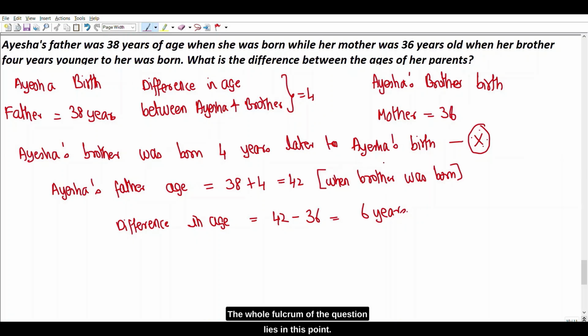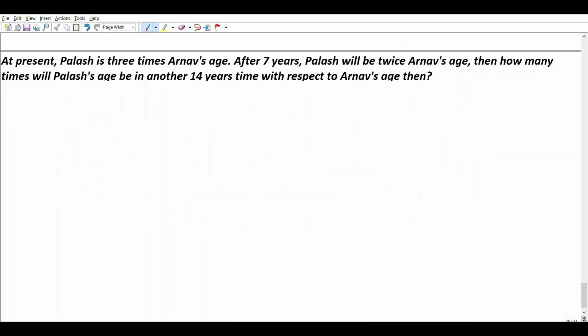The whole fulcrum of the question lies in this point. Aisha's brother was born 4 years later to Aisha. If Aisha's father's age was 38 when Aisha was born, then surely his age would also have been increased by 4 when his son was born. Therefore, Aisha's father's age becomes 42. We know both Aisha's father and Aisha's mother's age when Aisha's brother was born. Therefore, finding the difference between the ages, we get 6 years. Moving on to the next question.